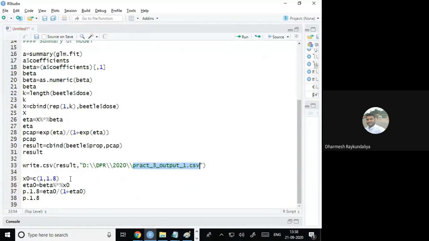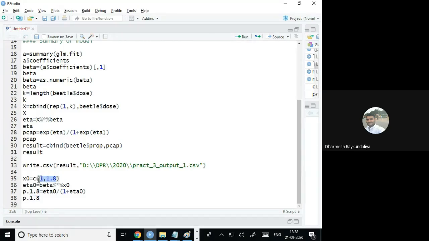Now, the last question asked what is the probability of the death of the beetle when the dose is 1.8. As I told you, in the linear predictor we have beta 0 and beta 1, x is the dose, so the coefficient of x is beta 1 and the coefficient of beta 0 is nothing, so it is 1.